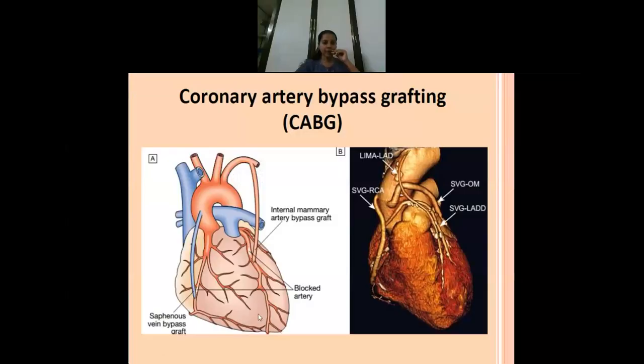So here you can see the region of blockage is here. Here one blockage is there. Here one blockage is there. And they have used grafts in some other place, isn't it? So the grafts, maybe they will take veins or arteries from different sites. We'll discuss from where they are going to take it.